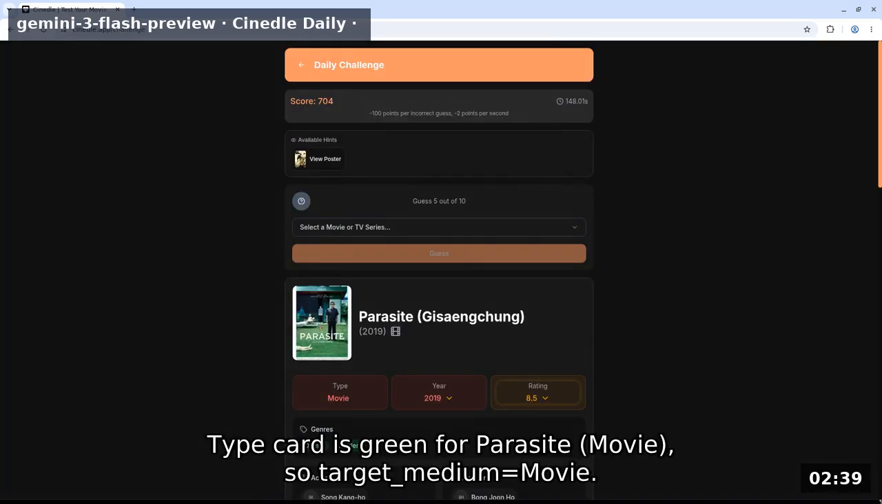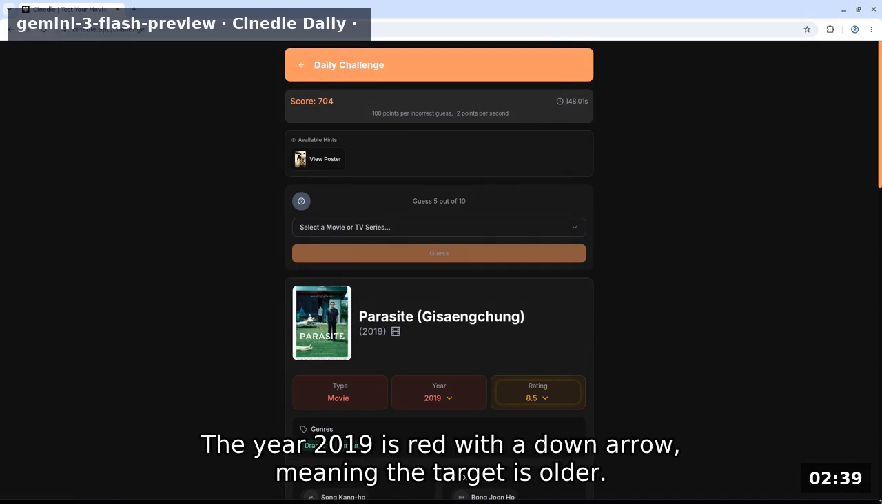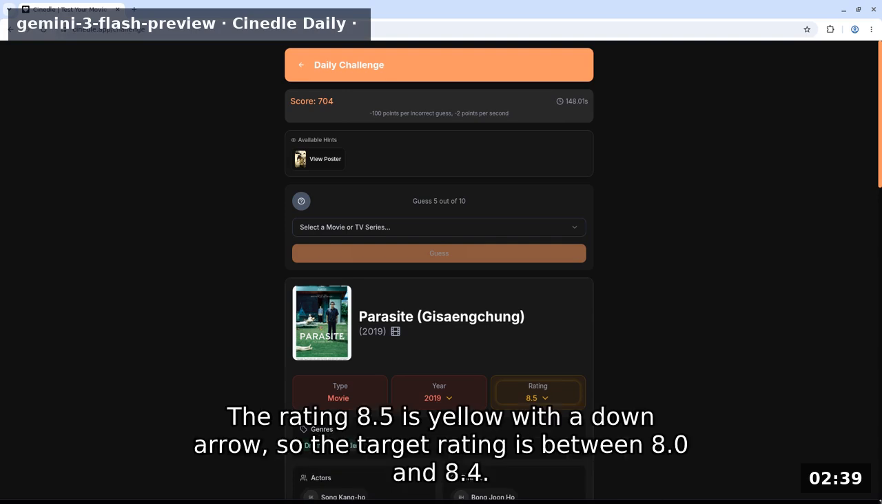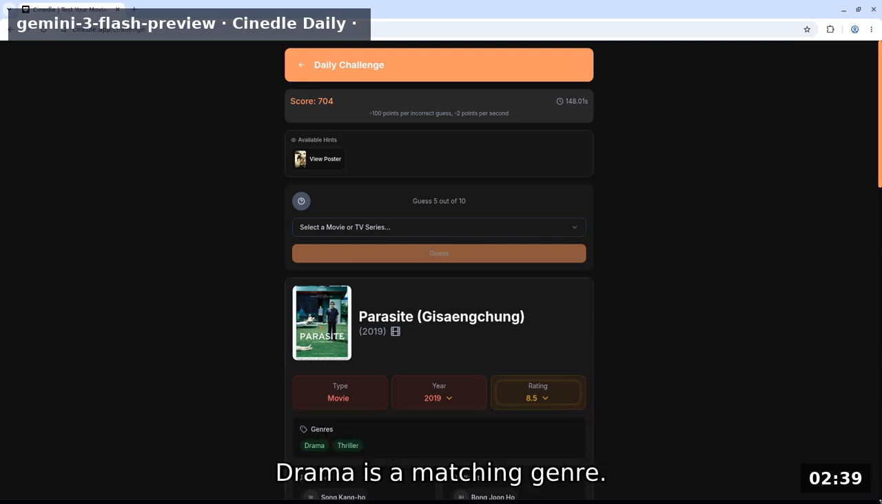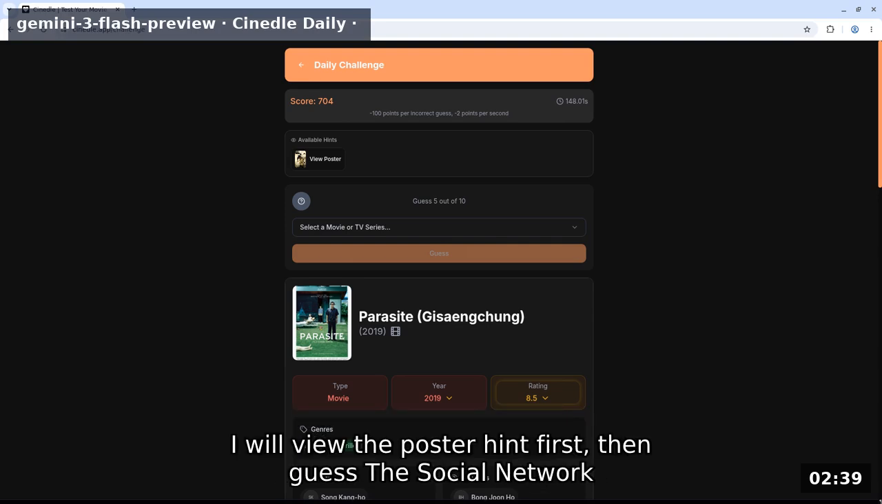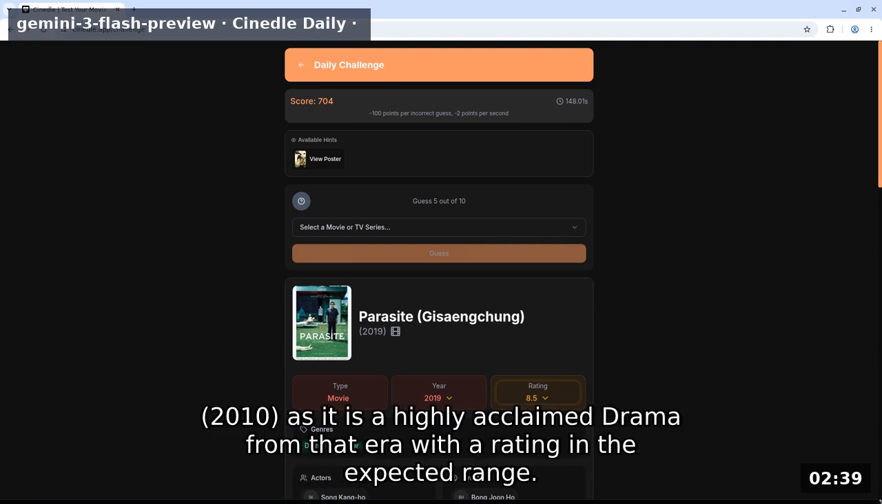Type card is green for Parasite movie, so target medium equals movie. The year 2019 is red with a down arrow, meaning the target is older. The rating 8.5 is yellow with a down arrow, so the target rating is between 8.0 and 8.4. Drama is a matching genre. I will view the poster hint first, then guess The Social Network, 2010, as it is a highly acclaimed drama from that era with a rating in the expected range.